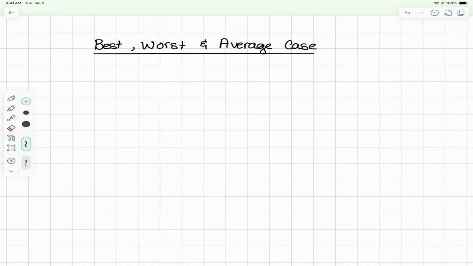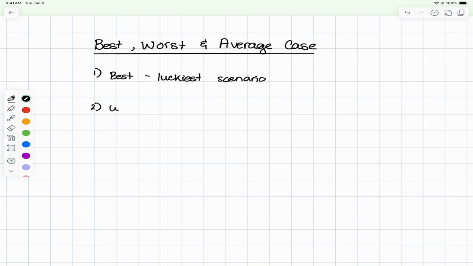Now, keeping in mind, we're going to be talking about three perspectives on the same algorithm. One of them is going to be our best case. This is our luckiest scenario, finding those keys on the very, very first try.